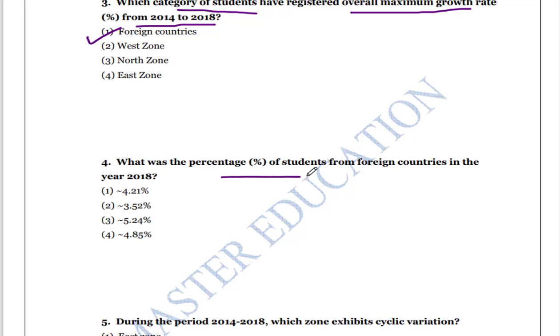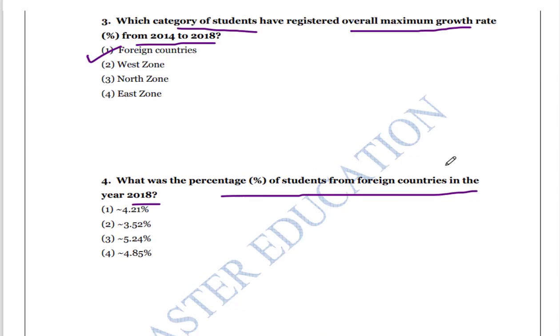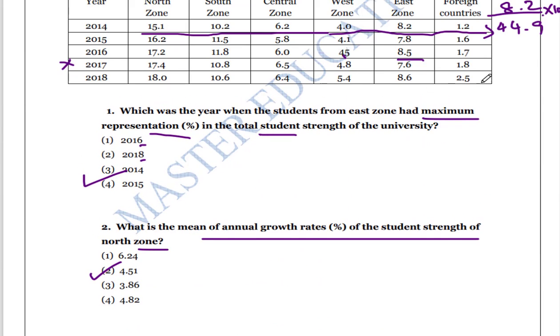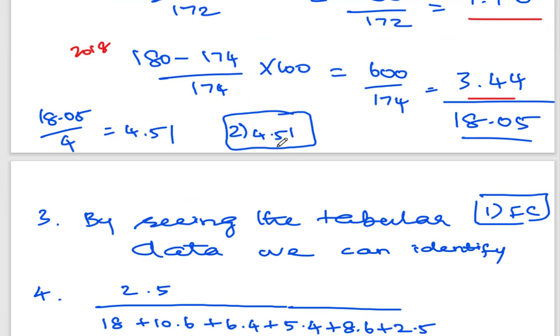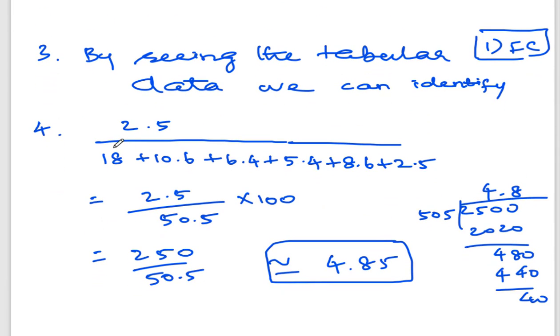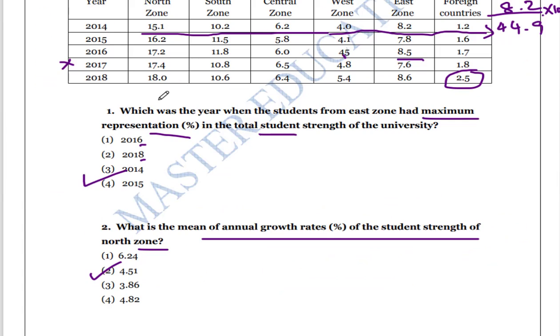The next one: what is the percentage of students from foreign countries in the year 2018? It is 2.5 divided by the overall total. That is 2.5 divided by 18 plus 10.6 plus 6.4 plus 5.4 plus 8.6, and you also have to add the 2.5, because only then will you get the total number of students.